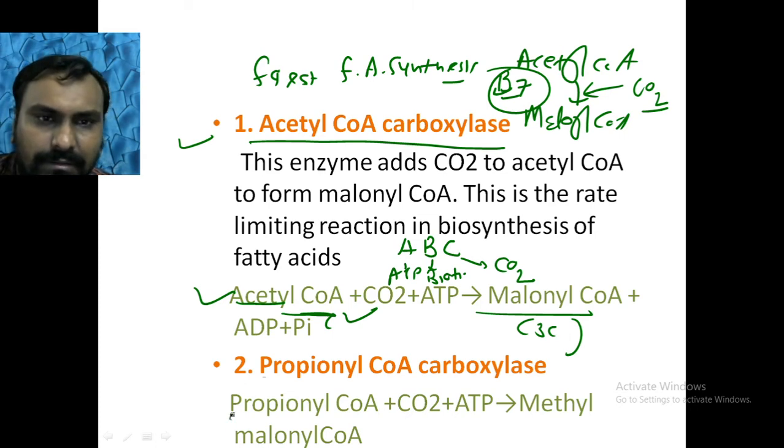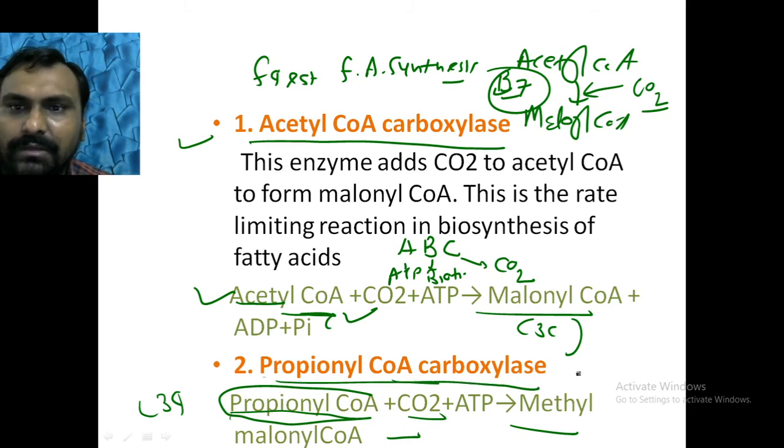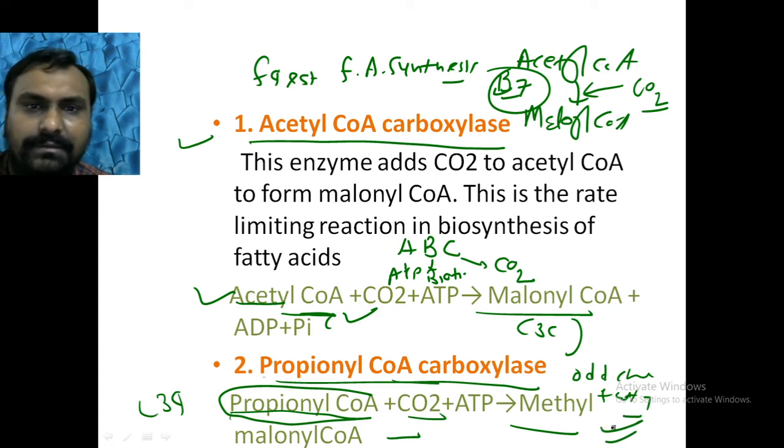Then the product of odd chain fatty acid oxidation, propionyl CoA, which is 3 carbon, is converted to methylmalonyl CoA with the help of biotin. The enzyme is propionyl CoA carboxylase. For odd chain fatty acid metabolism, this is very important.